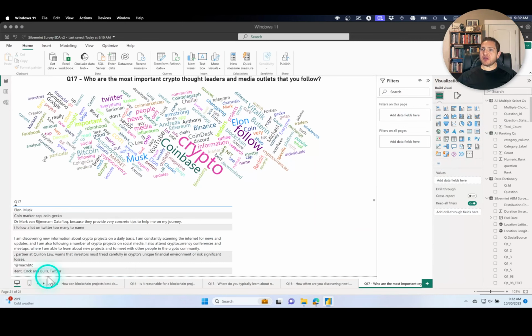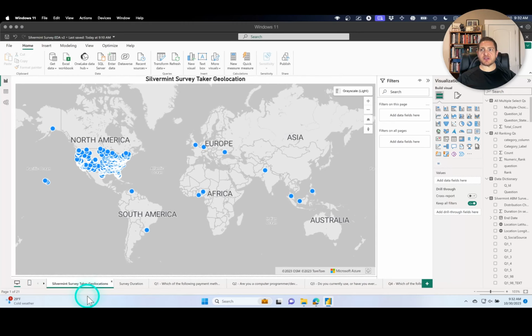One more comment on the Power BI dashboard and the PBIX file. There are 2 pages built from data that are not from the survey itself, but that are from the survey software. The first is the Silverman Survey Taker geolocation, something I showed in a previous data devotional. This requires an Azure-specific visualization card that requires a Power BI license. If you do not have at least a Power BI Pro license, which is $15 a month, I believe, then you will not be able to see this visual or interact with this visual. The page will be there, and it will just say visual can't load.